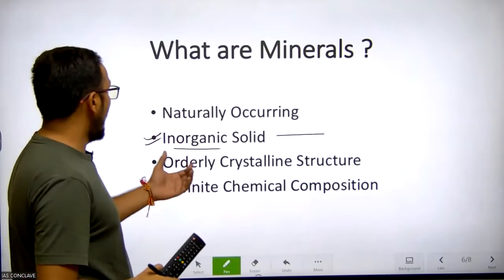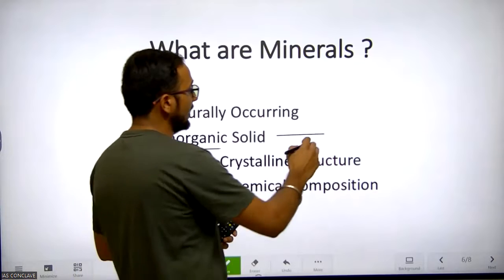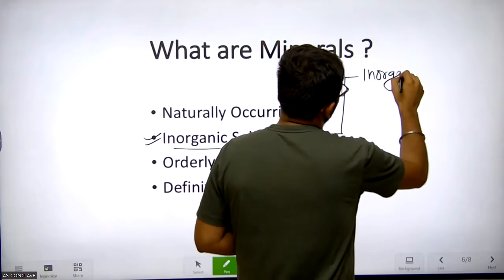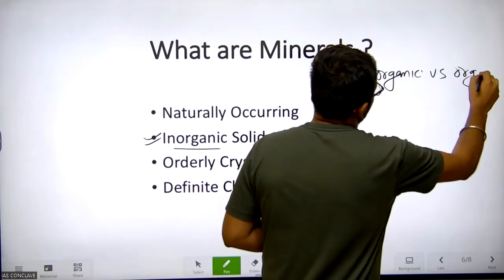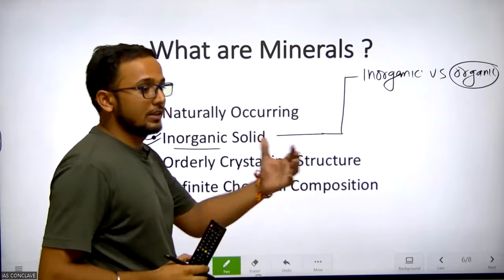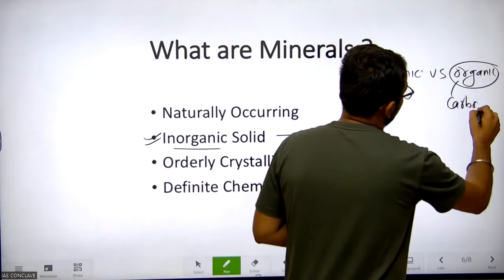Now look at the second characteristic. They are inorganic solids. So we have to look at inorganic versus organic. Organic materials are those materials which contain carbon content.